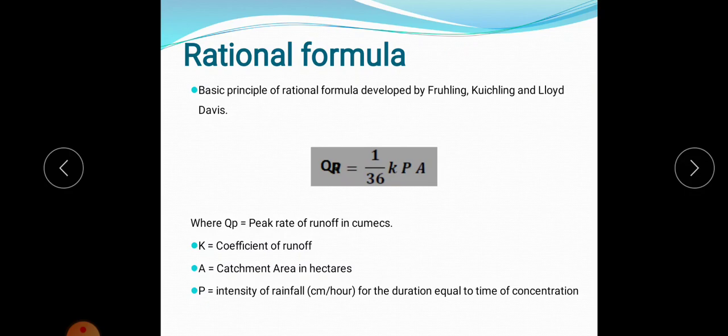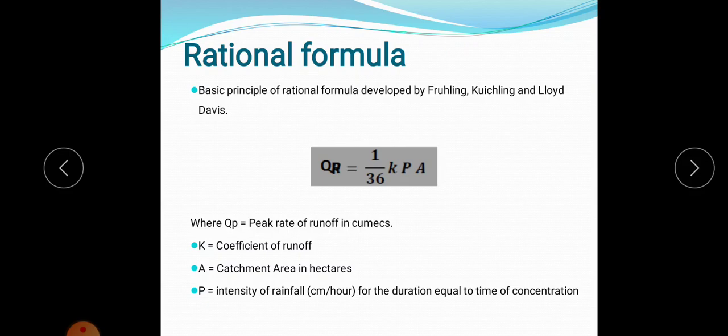K is the coefficient of runoff, and we have discussed the procedure for how to calculate the coefficient of runoff if the total area is divided into different areas, and each area has a different runoff coefficient. Like that we can calculate the coefficient of runoff for a larger area.